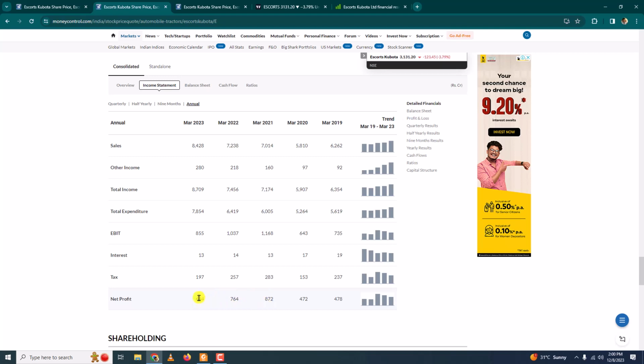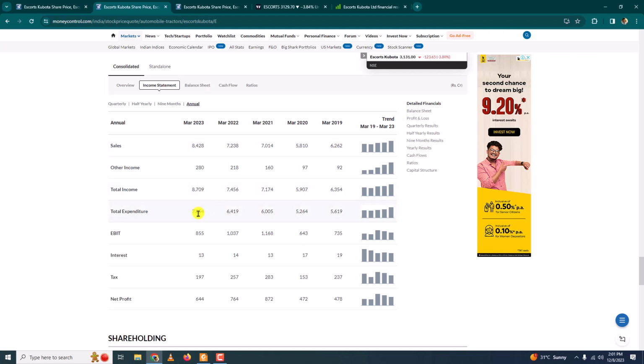Profit decreasing is not a good sign. But then I can relate it with total expenditure. Expenditure has gone up, and so maybe the profit has come down. So this is linking with this, and so it is fine. This is all I see in the income statement. In an income statement, first is whether the sales is going up, and then whether expenditure is coming down.